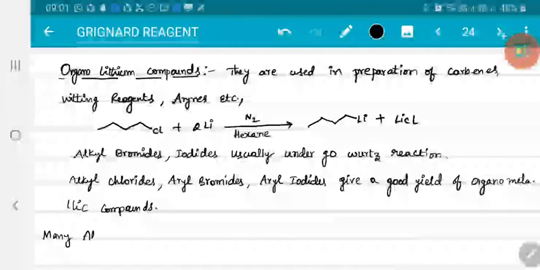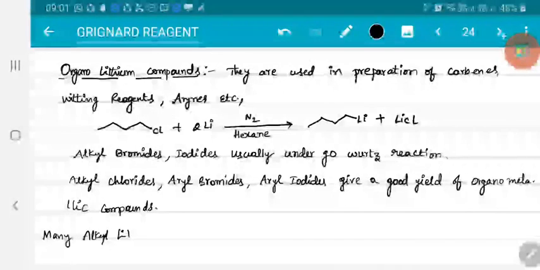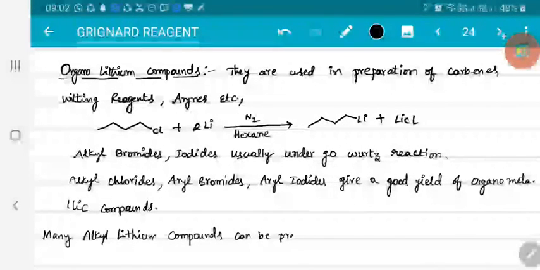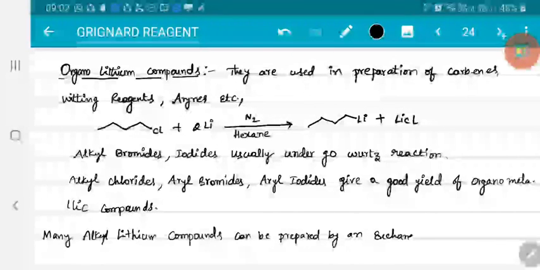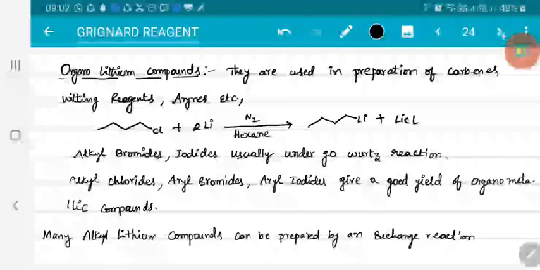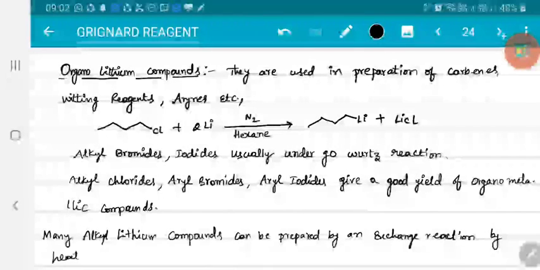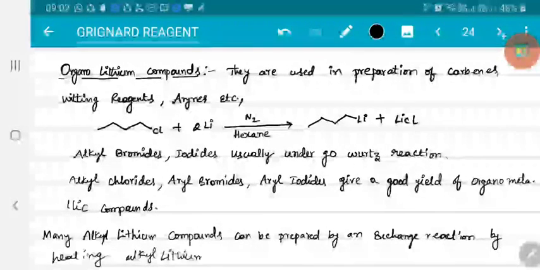Many alkyl lithium compounds can be prepared by an exchange reaction, just by heating, between alkyl halide and some other alkyl lithium system.